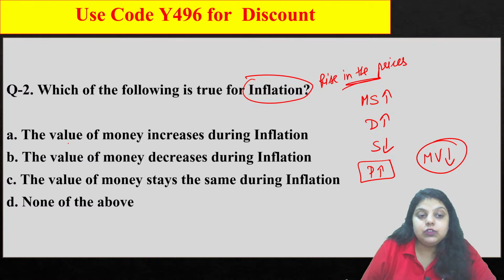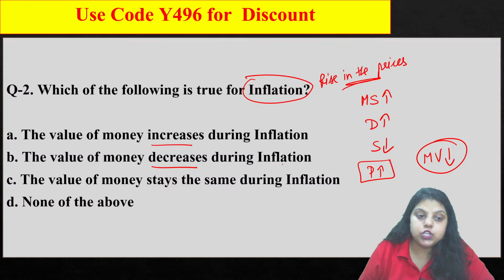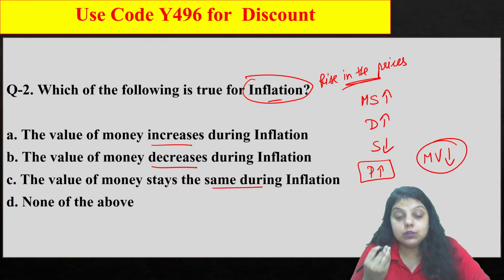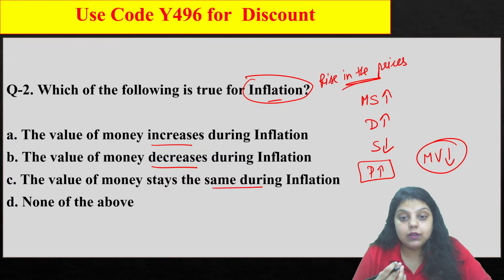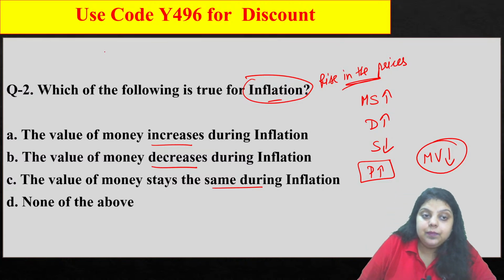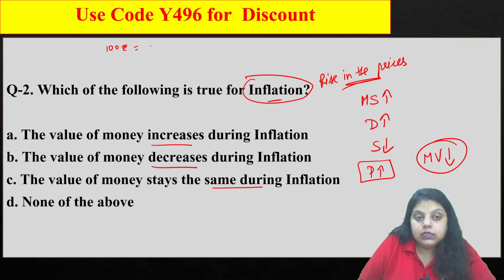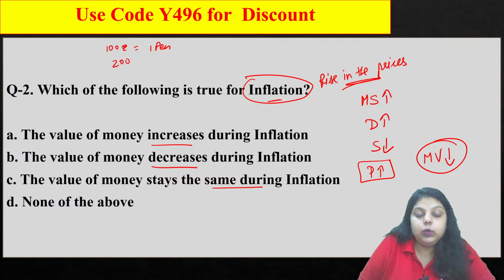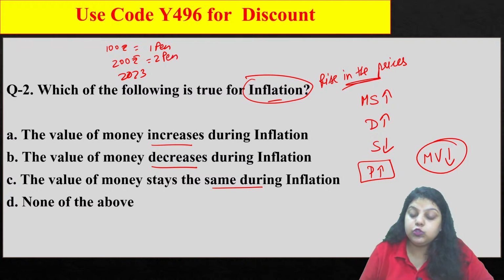So the question says: first option, the value of money increases during inflation; second, the value of money decreases during inflation; third, the value of money stays the same during inflation. So what happens? At the time of inflation, prices are rising, so you pay more money to get fewer goods and services. It means the capacity of the money which you have is less now because the prices have increased. So earlier, let's say, in 100 rupees we used to buy 1 pen. If we used to pay 200 rupees in the year 2023, we used to pay 200 rupees to get 2 pens.